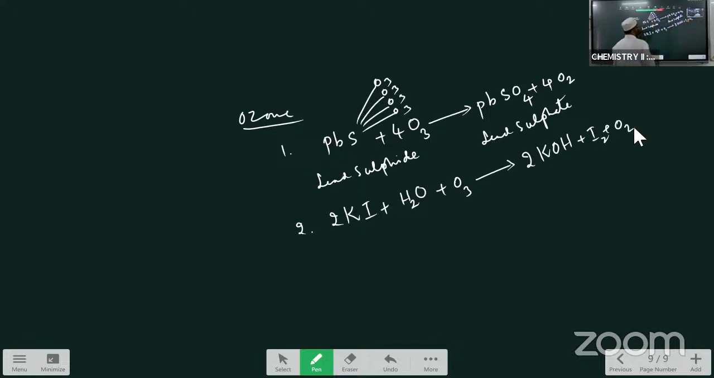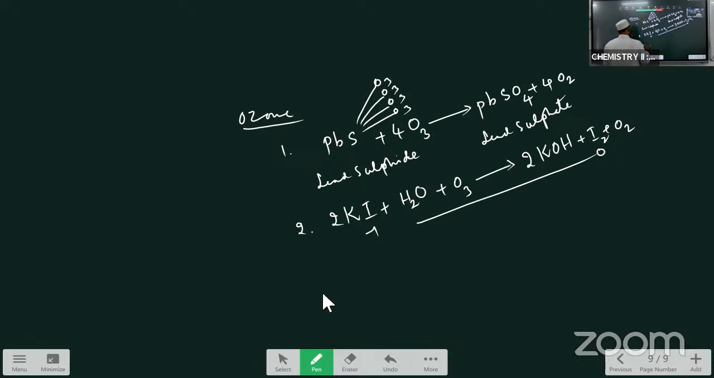Potassium iodide is oxidized to the I2. It is also an oxidation property because in the KI the oxidation state of the iodine is -1. On the right side, the oxidation state of the iodine is 0. So it went from -1 to 0, so KI is oxidized. So this is the second property, potassium iodide is oxidized to the iodine.